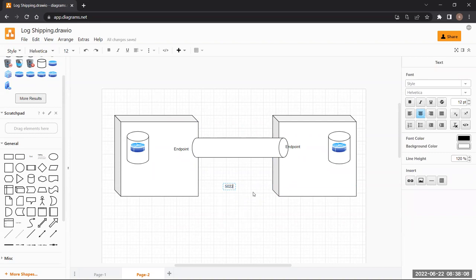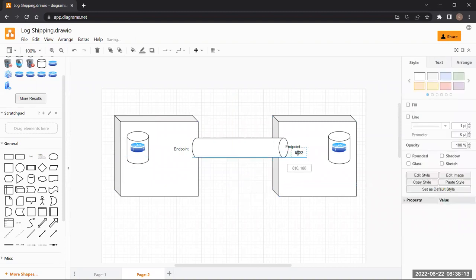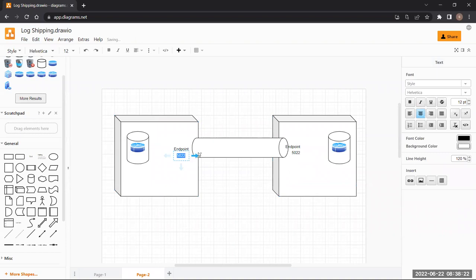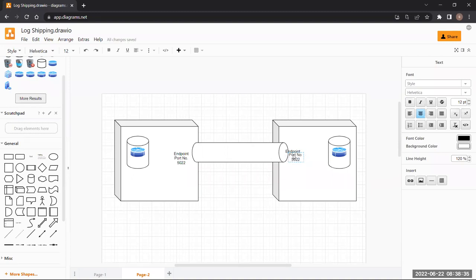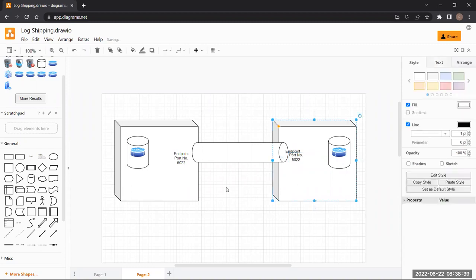The default port number is 5022. This is the default port number that the endpoint will have.